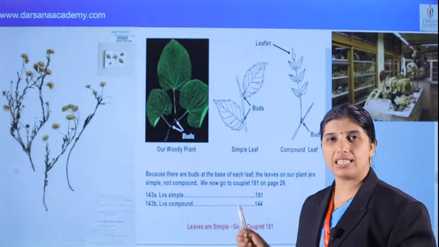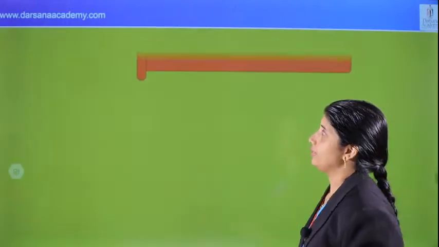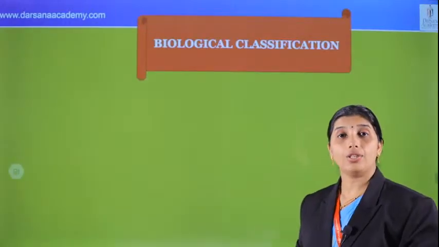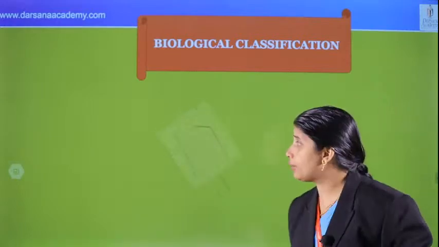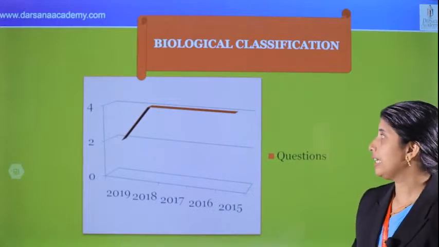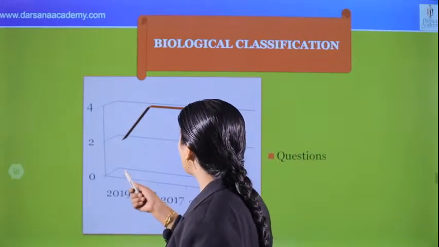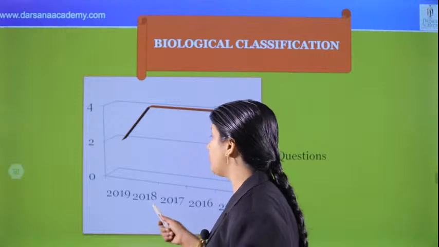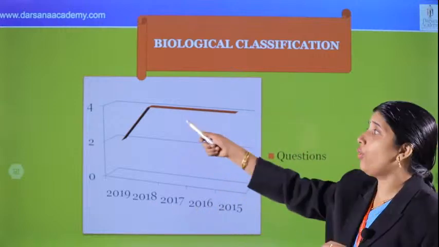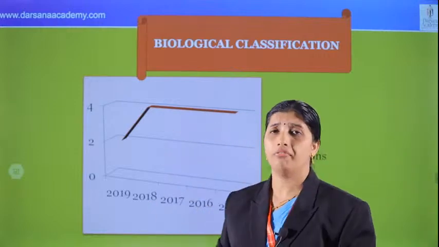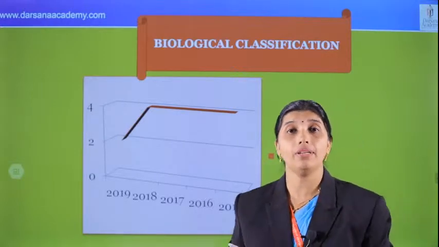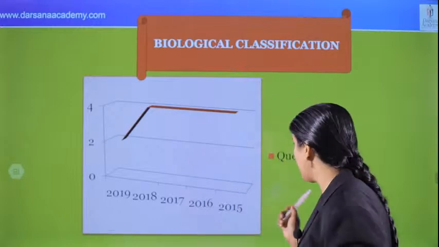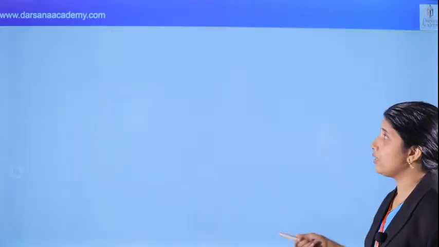What about the next chapter? Yes, biological classification. This chapter is also very important. Going through the previous questions, we can see that in 2019 there were 2 questions, whereas in 2018, 17, 16, 15, 4 questions were asked. Very important chapter. There are certain concepts and examples. Study all the points. We can see what the different areas in this chapter are.